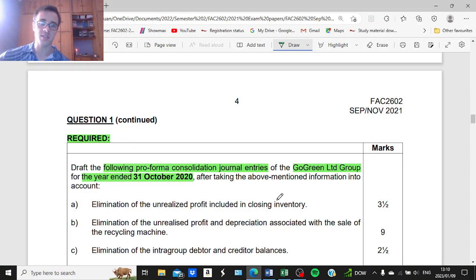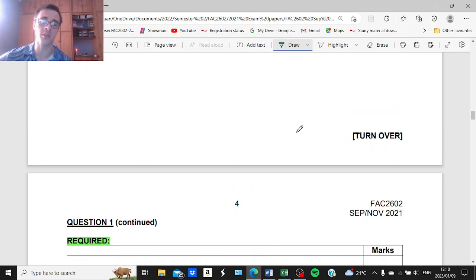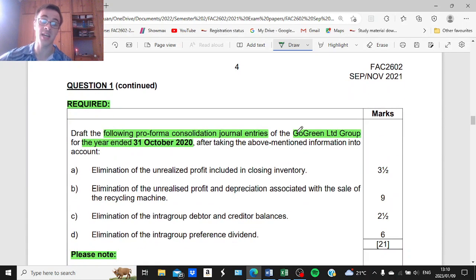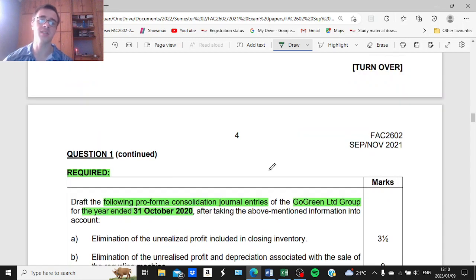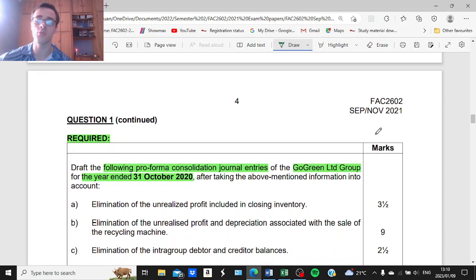So in the previous lesson, we concluded the October 2022 examination paper, where we worked through question 3, which addressed the statement of cash flows according to the direct method. Now, today's lesson will focus on the pro forma consolidation journal entries, and the paper that I'm going to use will be the September/November 2021 exam paper.